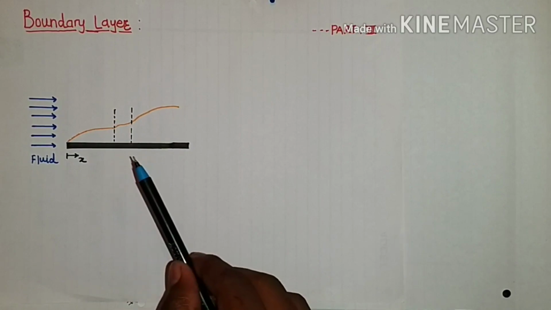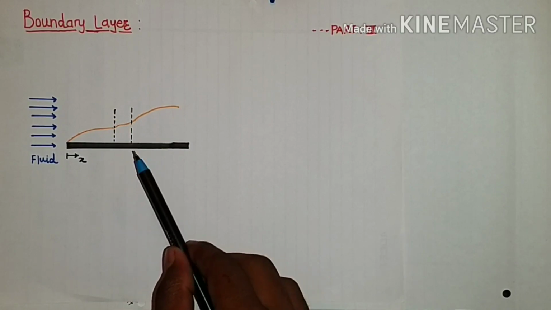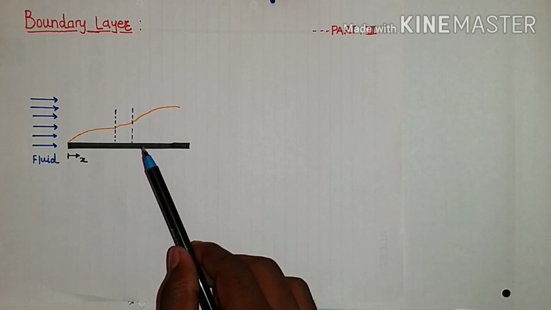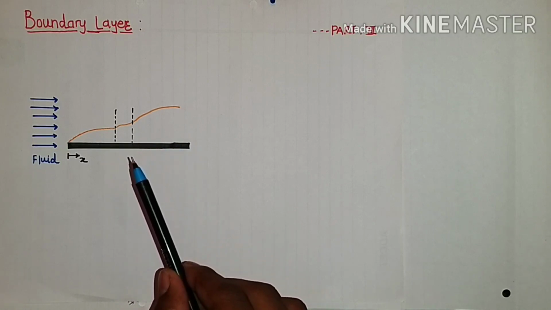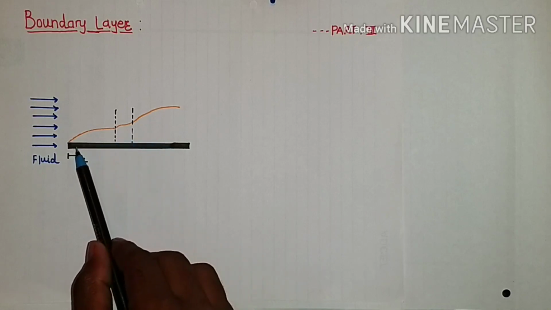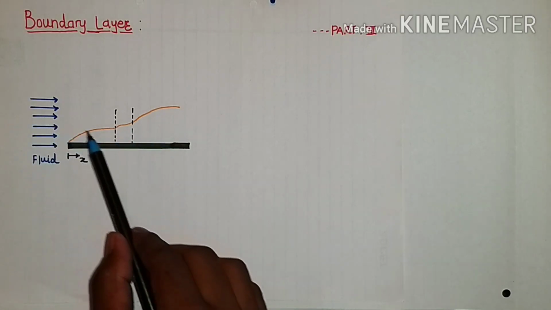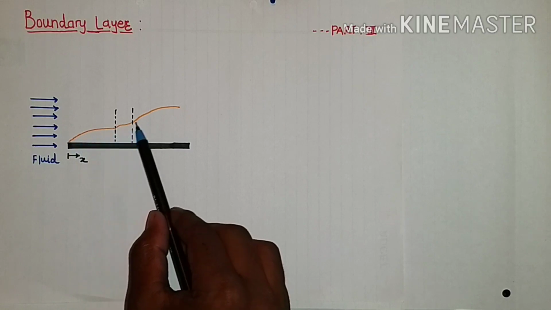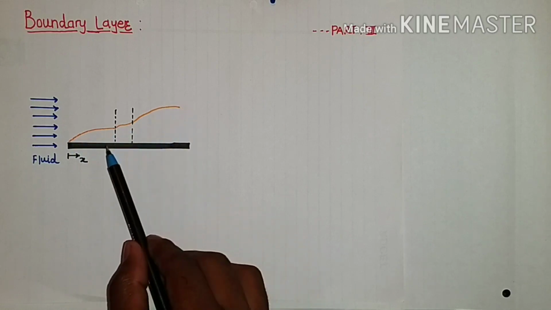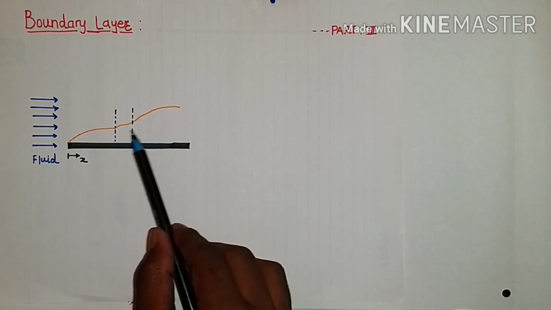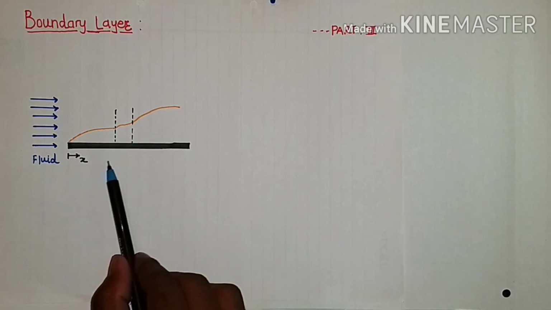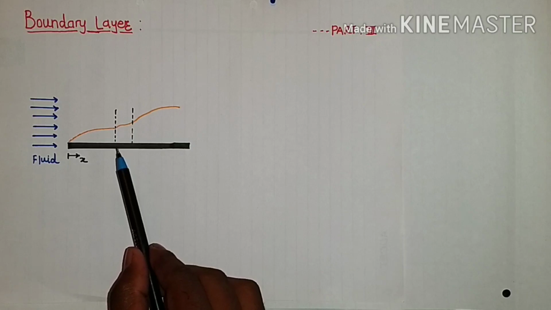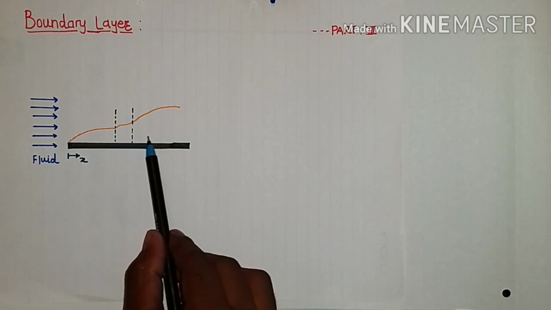When Prandtl did an experiment, he found that the nature of the boundary layer doesn't remain the same. He is the person who told that when a solid boundary comes into contact with fluid, a region of relative velocity near the solid boundary will form. We call it a boundary layer. He experimented with a flat plate and found that the nature of the boundary layer changes along the length of the flat plate.